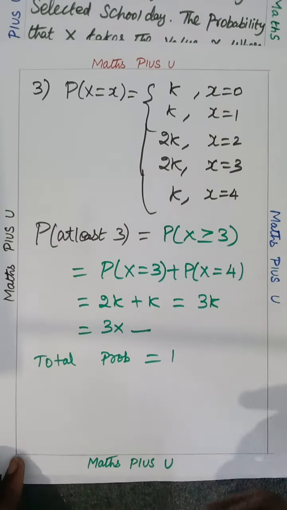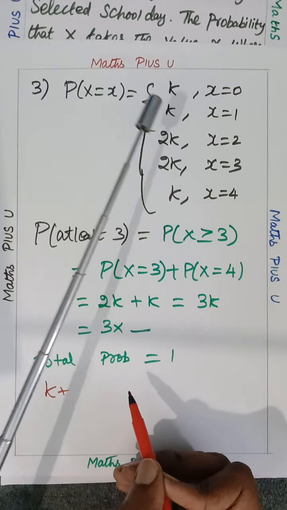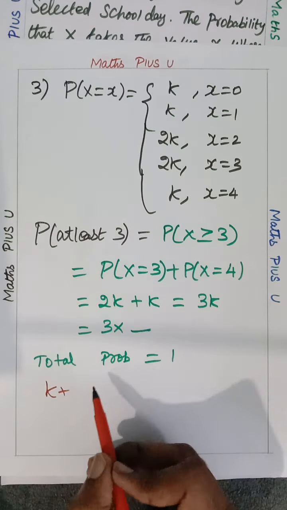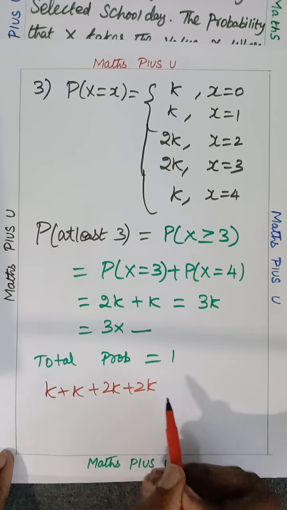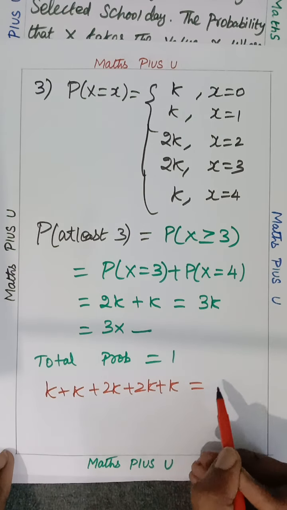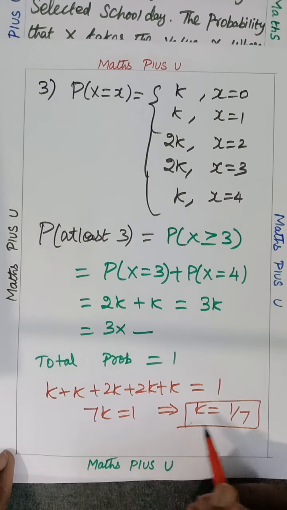So what is the total probability? You want to add all the things. K plus what and all? Okay, k plus 2k plus 2k plus k equals 1. That's nothing but 7k equals 1. So k equals 1 by 7. So the k value we have found.